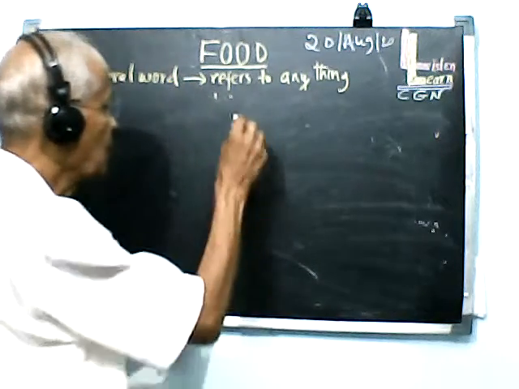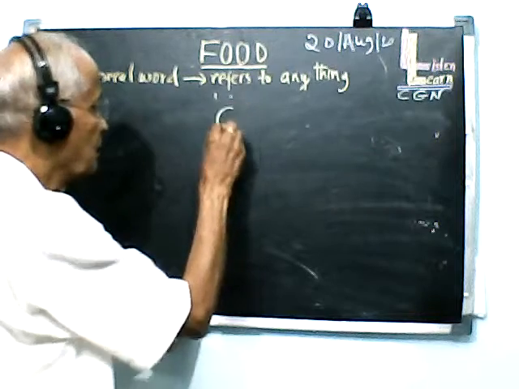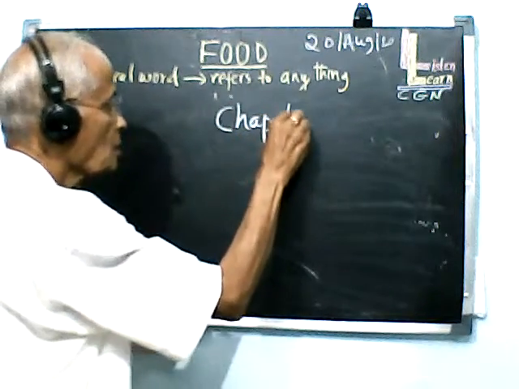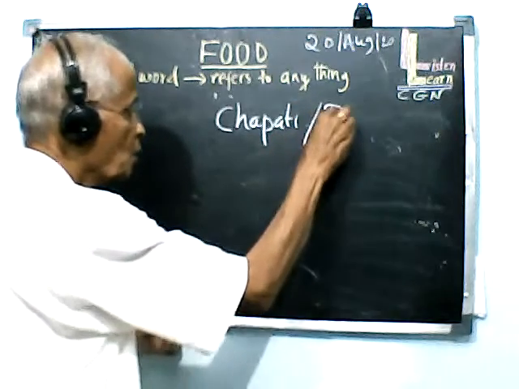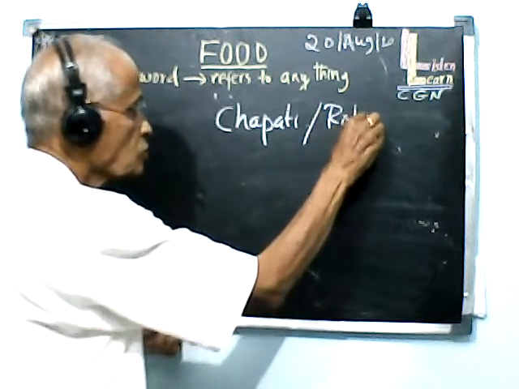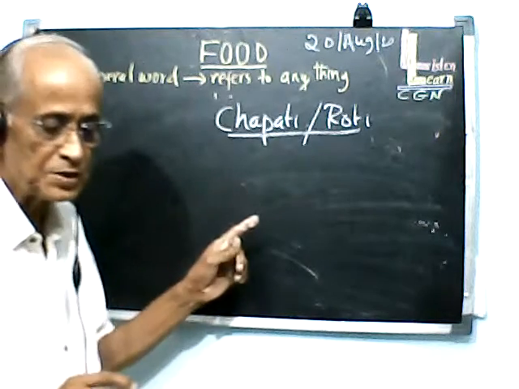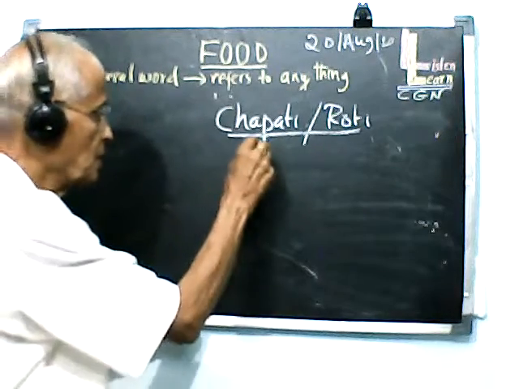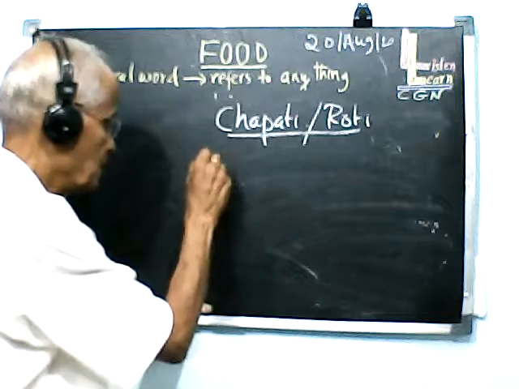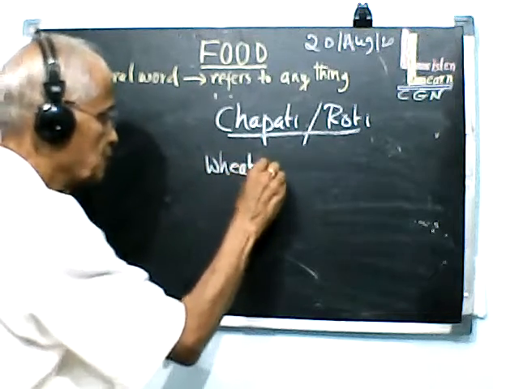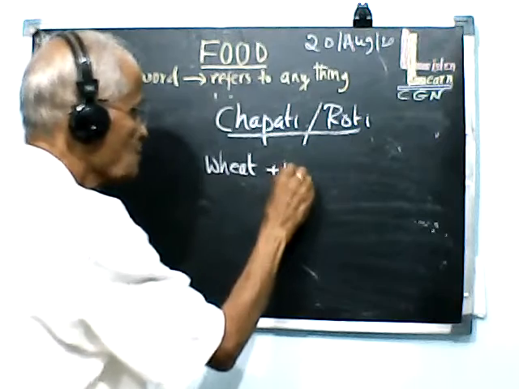Let's take up the example of chapati, or also called roti. So what are the ingredients for this roti or chapati? I can say it has wheat, it has water.